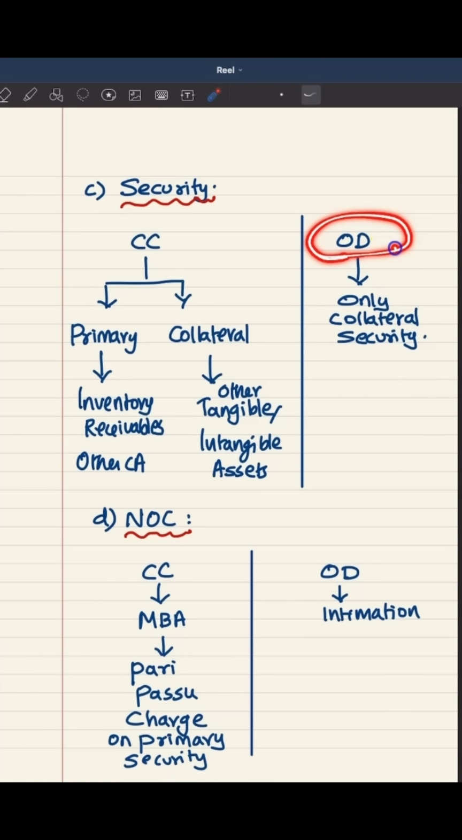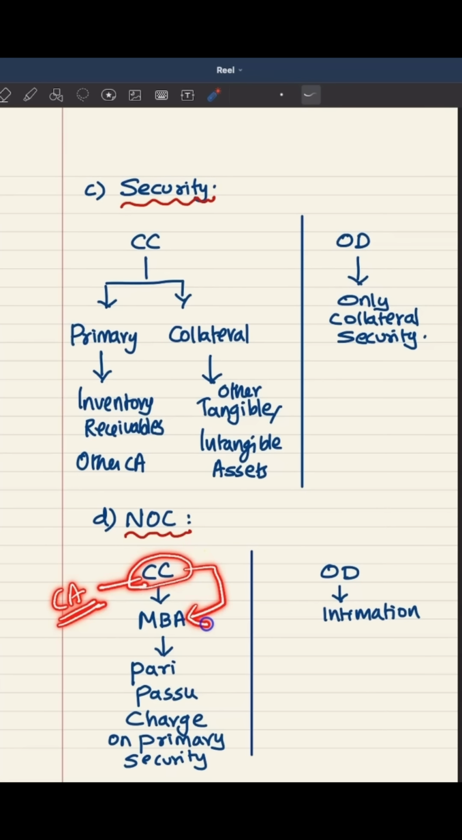The entire facility will be either unsecured or it will be secured against collateral securities, which may be the properties of business entity or it can be personal properties of borrowers or guarantors. Fourth difference is with regard to NOC, that is no objection certificate. Let's say a business entity has already availed cash credit facility by giving its current asset as primary security. Now it has approached another bank also to avail additional cash credit facility. So basically it is getting into multiple banking arrangement.